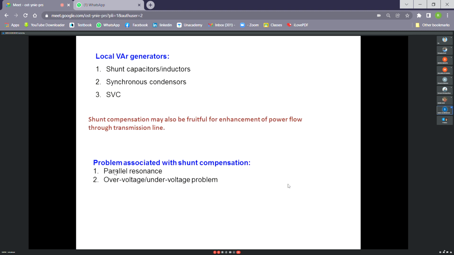Now, what may be the issue? The issue is that it may create parallel resonance when you are connecting an inductor, because the transmission line has a shunt capacitance, so it may create a resonance condition. And if you keep an inductor connected during overloading condition, then obviously it will create an unnecessary under voltage problem. The vice versa thing will happen for the capacitive. If you keep the capacitive compensation even at the no load condition, then the over voltage problem will be more.